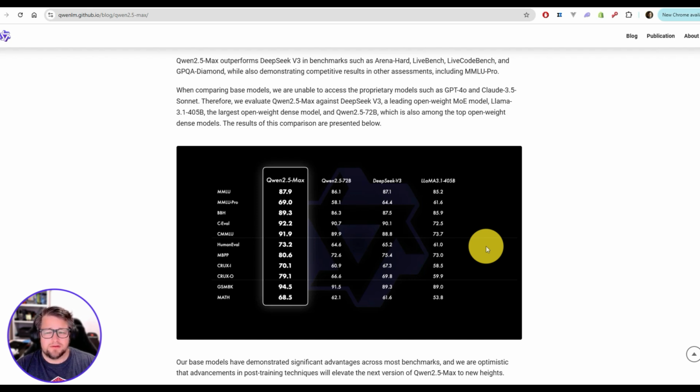I would love to know other things that you would want me to test these models against, because I'm really excited that we have another competitor that not a lot of people are talking about. A lot of people right now are talking about O3 and DeepSeek, but Qwen actually has a model, 2.5 Max, that theoretically we should be pounding to see how it stacks up against these other ones.